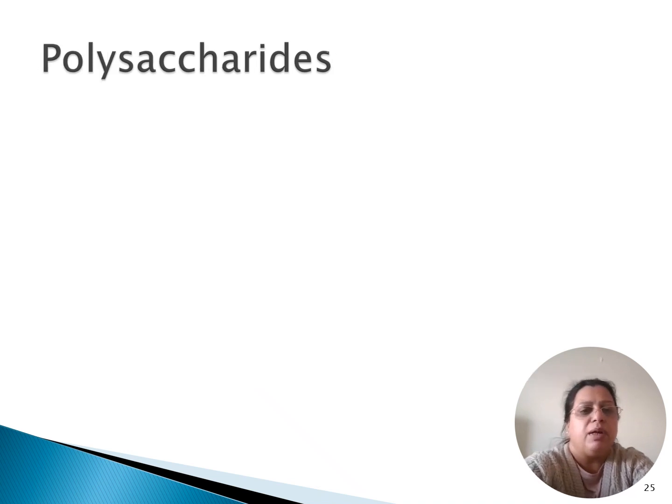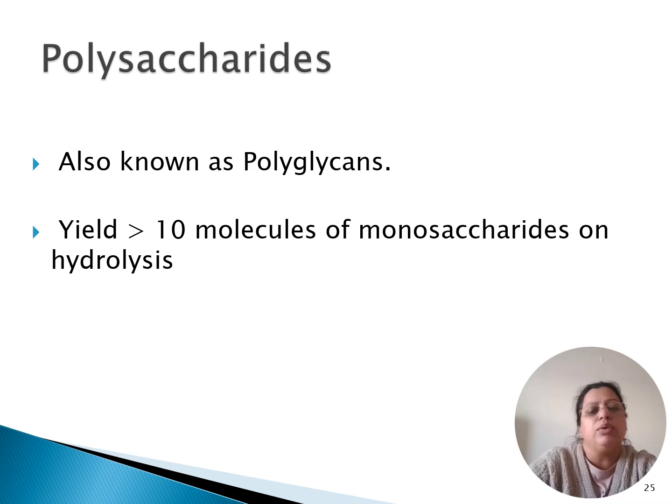Coming on to next, polysaccharides. Polysaccharides are when we have more than 10 monosaccharide units, and we also call them polyglycans. So more than 10 monosaccharide molecules will join to form polysaccharide molecules. Now, a thing to note over here is when we talk about carbohydrates, the polysaccharides do not have a fixed chain length.